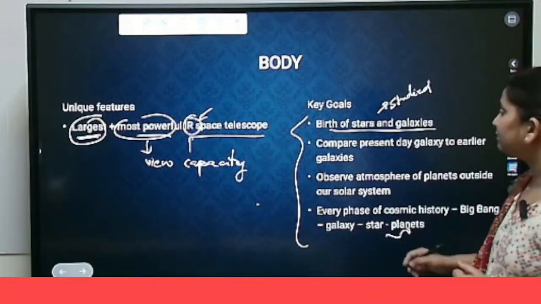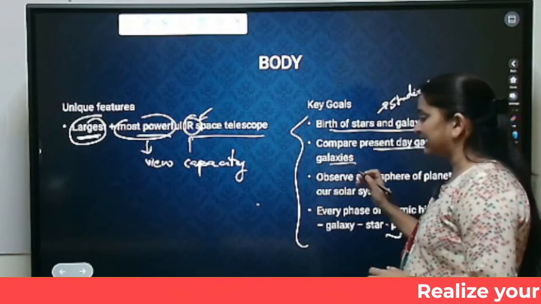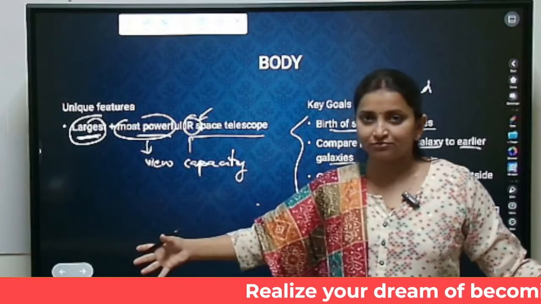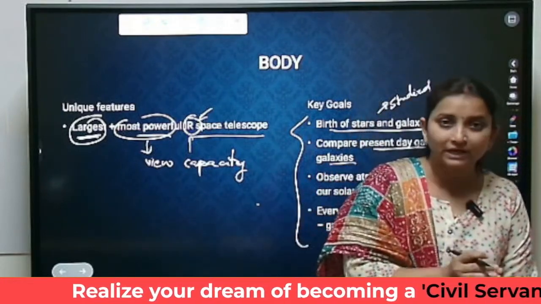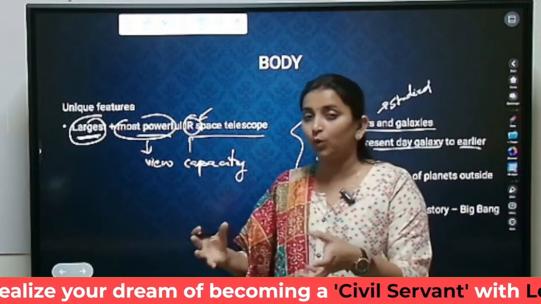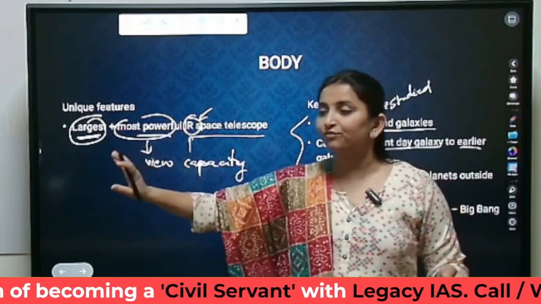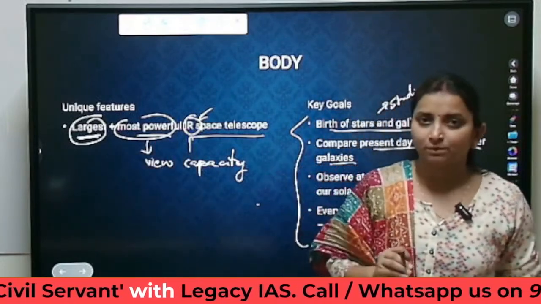The second pointer is to compare the present day galaxy to the earlier galaxies. So how a galaxy is developing over a period of time will also be studied. This is the shape of the new galaxy, this is the structure of an old galaxy. There are intermediate galaxies, this is the final stage, this is the initial stage. All that will be studied using the James Webb telescope.